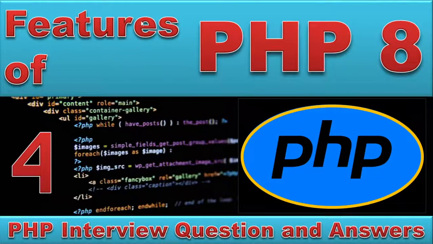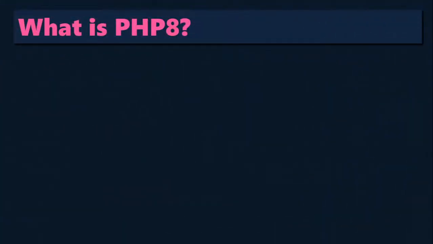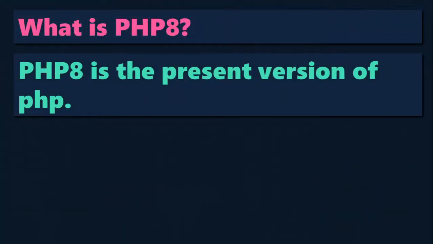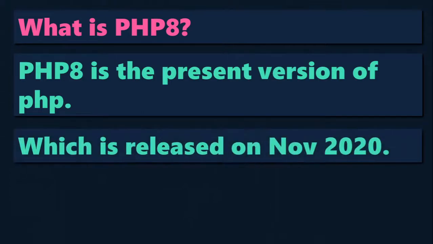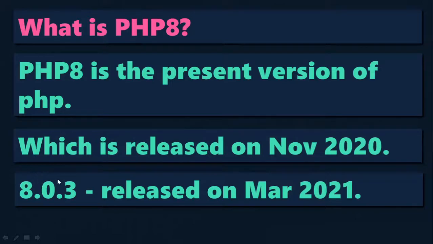So what are the new features of PHP 8? We'll understand in this video what the new features of PHP 8 are and how we answer this question. So what is PHP 8? PHP 8 is the new present version of PHP, which was released in November 2020, and one more new